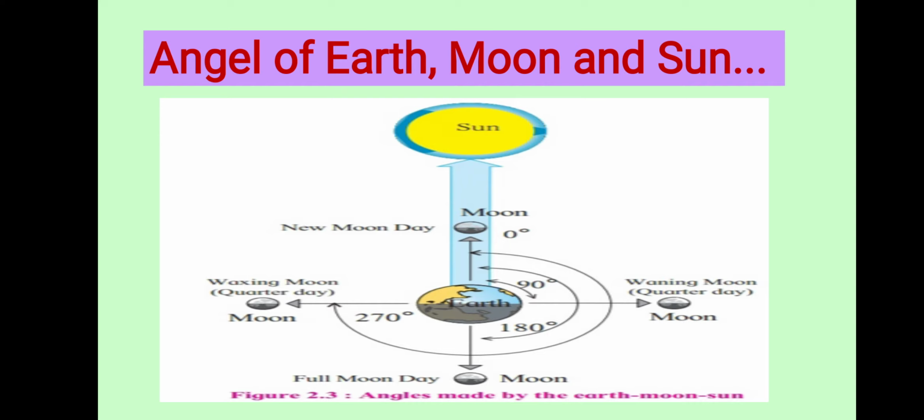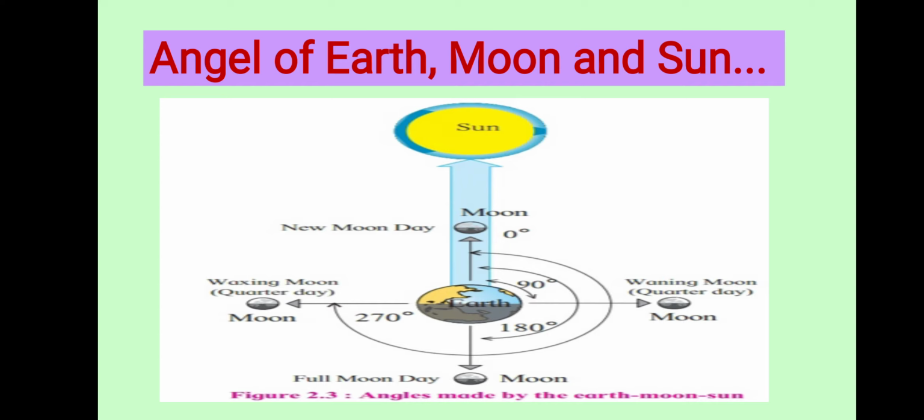Now the second one. When the angle between earth and moon is 90 degree or 270 degree, those days are known as quarter days. See here, on the right side 90 degree angle and on the left side 270 degree angle. These both days are known as the quarter days. Okay, the angle of 90 degree and the angle of 270 degree are known as the quarter days.